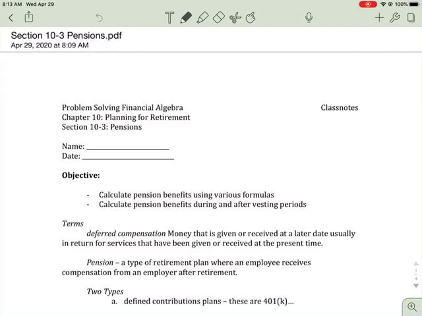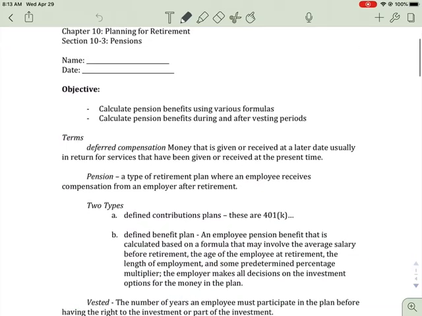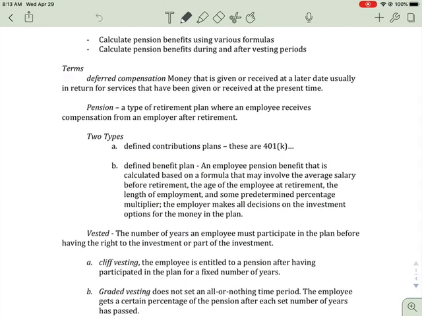Good morning, everyone. So today we're going to look at pensions, which is kind of like another way that people use to save for their retirement. Okay, so we're going to calculate benefits using some formulas, and we're going to calculate what it means to be vested after or during some vested periods. So we have a lot of terms here. So we're going to do terms first.